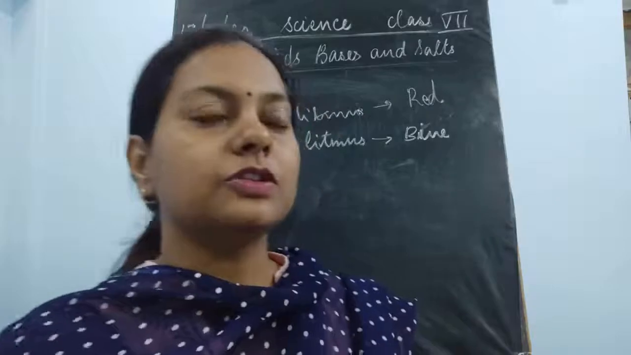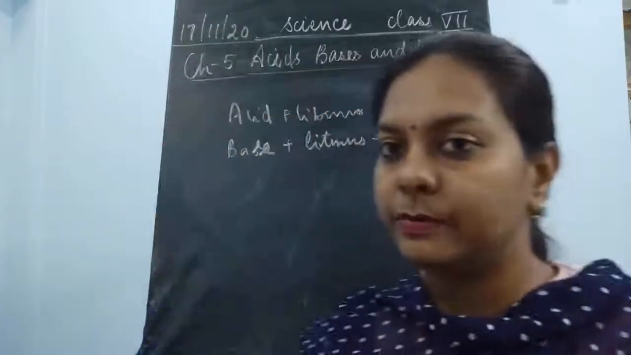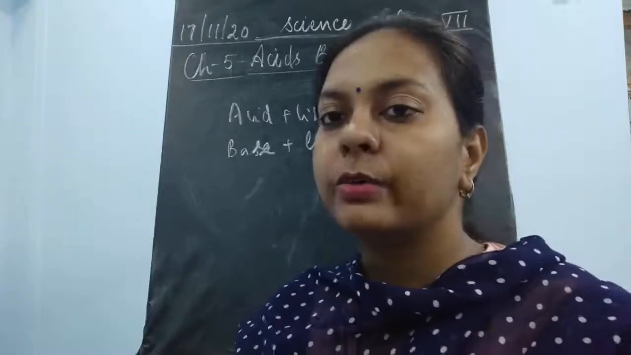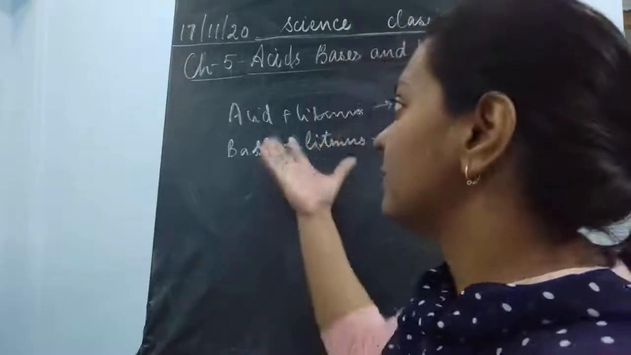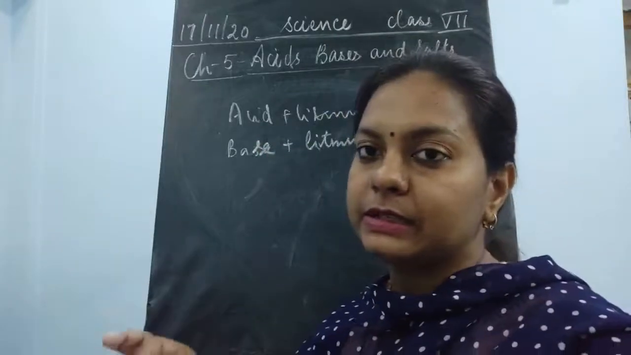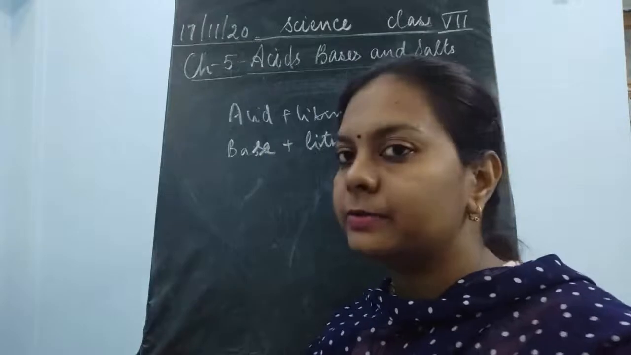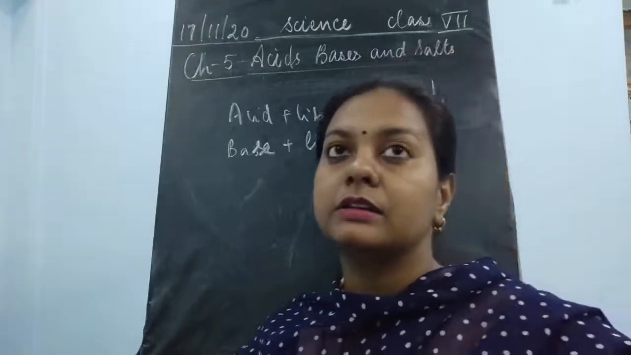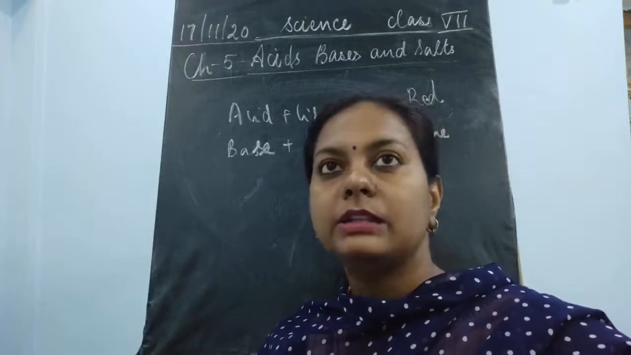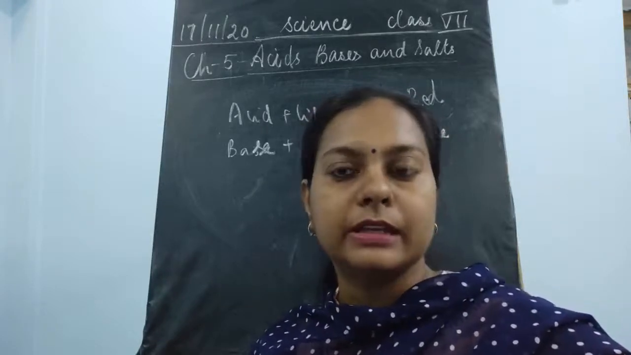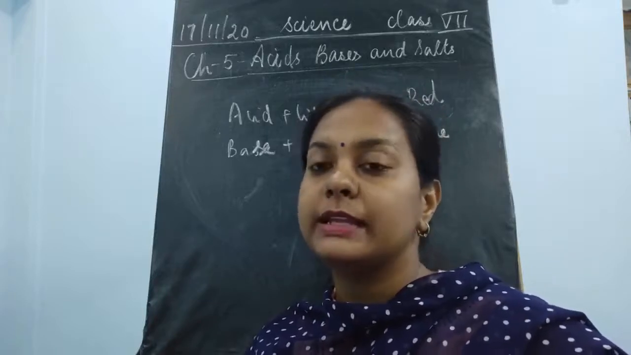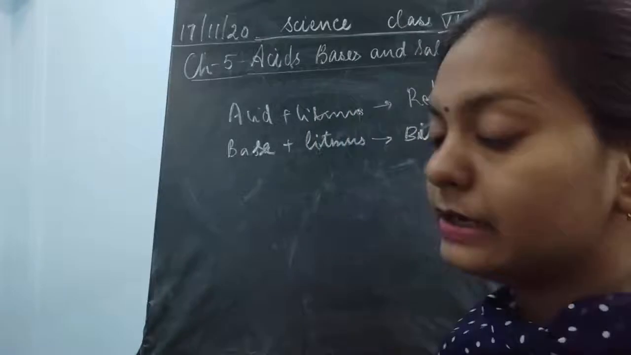Litmus is also given the name of litmus paper because it is available in the form of strips of litmus paper, which test acids or bases very easily. Just take a drop of these substances on the litmus paper, then it shows a color change, and this color change helps us decide whether the substance is acidic or basic in nature. So this is the way by which we can easily find out the nature of the given substance.